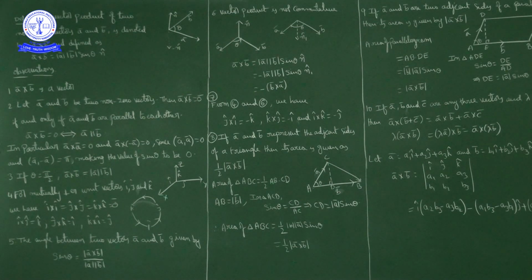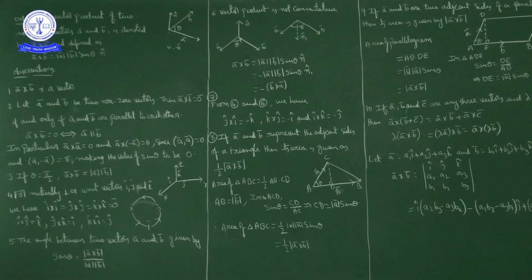So A bar cross B bar is equal to 0 bar if and only if A bar is parallel to B bar. A particular case of this one: A bar cross A bar. A bar cross B bar is magnitude of A bar into magnitude of B bar into sin theta into n cap. Now A bar cross A bar is magnitude of A bar into magnitude of A bar into sin 0 into n cap, because the angle between A bar and A bar is 0.